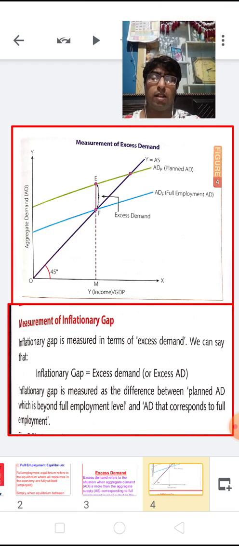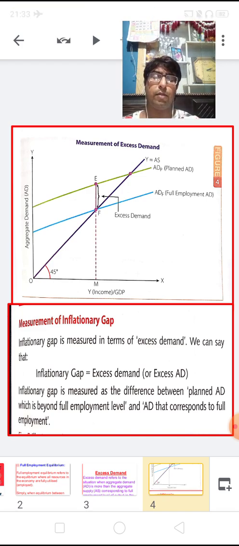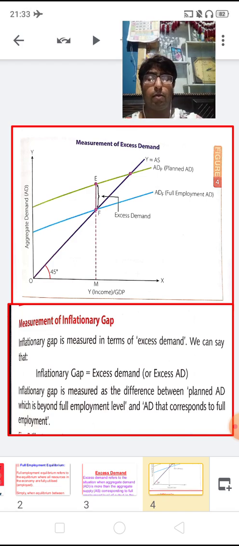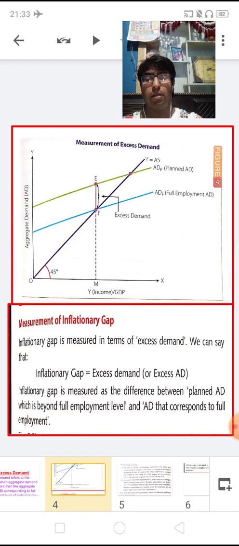Now, what is an inflationary gap? Inflationary gap is measured in terms of excess demand. We can say that inflationary gap is equal to excess demand, and it is measured as the difference between the planned aggregate demand, which is beyond the full employment level, and the AD corresponding to full employment. This is the diagram of aggregate demand.